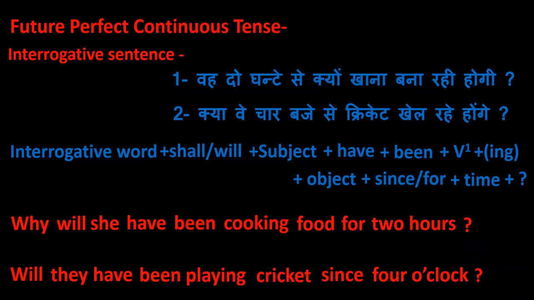And if there is interrogative and negative sentence in future perfect continuous tense, then you have to use not between subject and have. Just like, why will she not have been cooking food for 2 hours? Will they not have been playing cricket since 4 o'clock?